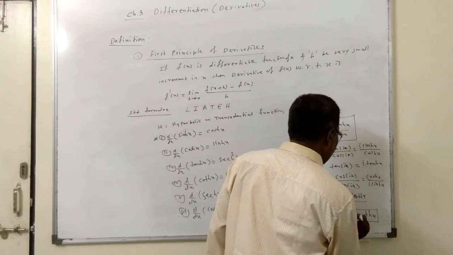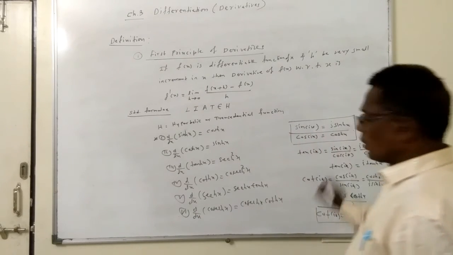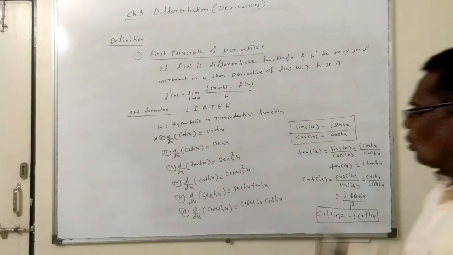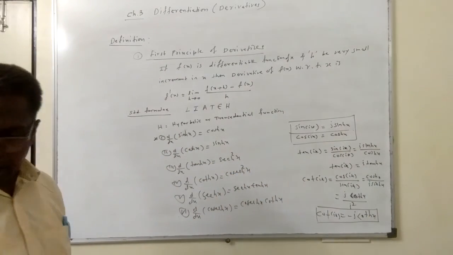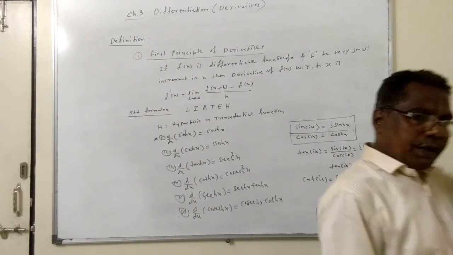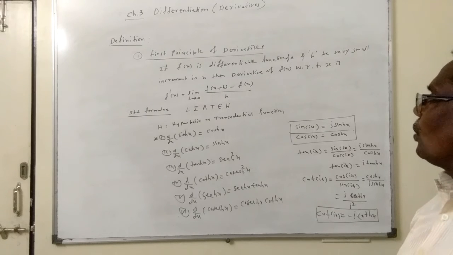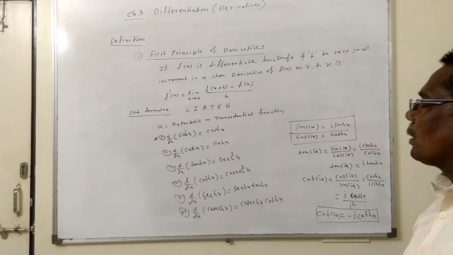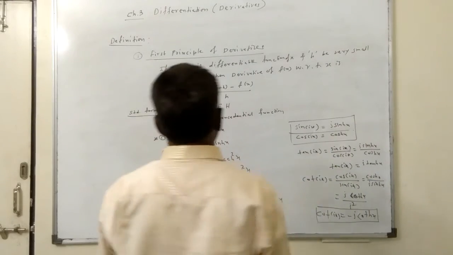So in this way, this is the hyperbolic function. I just introduced what the hyperbolic function is. In short, in derivatives you want to keep the first principle in mind. The first principle is f dash x equals limit h tends to 0, f of x plus h minus f of x upon h. By using this first principle, we will get the formulas for these different functions.